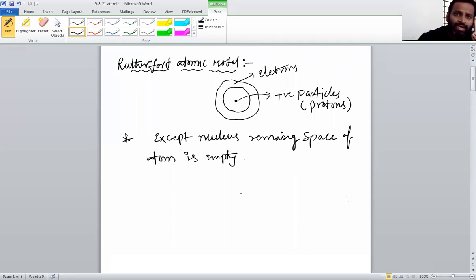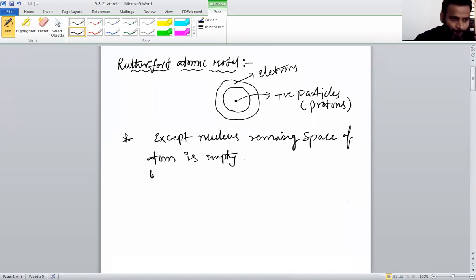So the electron mass is very less. The proton is 1837 times heavier than the electron. Whose mass is more? Proton mass. So I will write that point also. Why empty?